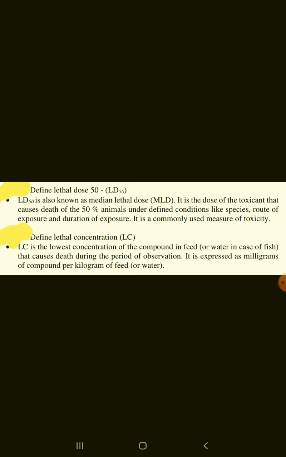Define lethal concentration. Lethal concentration is the lowest concentration of the compound in feed that causes death during the period of observation. It is expressed as milligrams of compound per kilogram of feed.